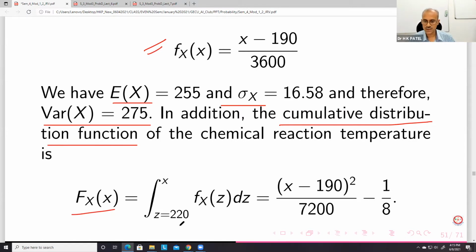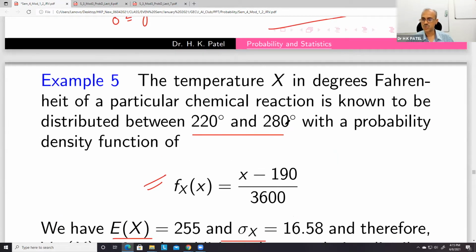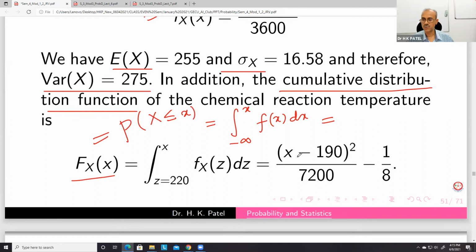Since the lower limit is 220, our integral will start from 220 to x. This F_X(x) is symbolically the probability that X is less than or equal to x. Theoretically it is minus infinity to x of f(x) dx, but since our domain is actually 220 to 280, this lower limit will be 220.